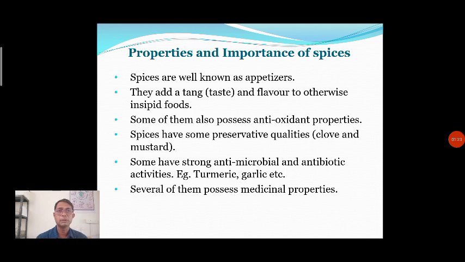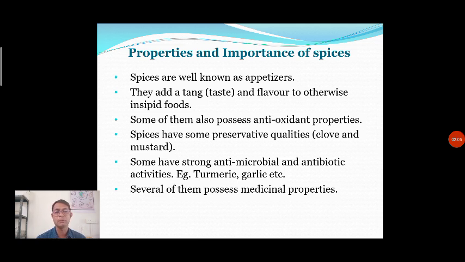Not only this, some of these spices also possess antioxidant properties. For example, clove and mustard. They are also added to the food material as a preservative, and hence spices have preservative quality. Some have strong antimicrobial or antibiotic activities. For example, turmeric. Sometimes we use garlic. Turmeric and garlic both act as antimicrobial or antibiotic agents.